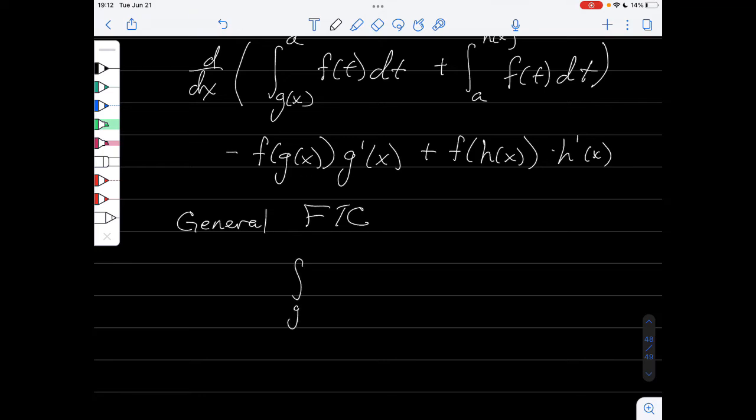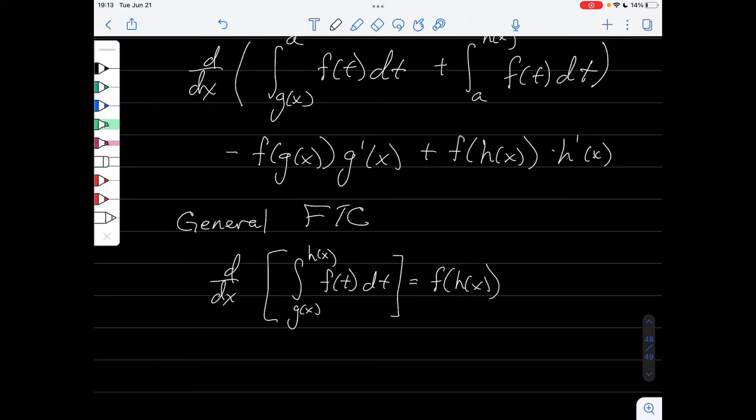So the integral from g of x to h of x of f of t dt. If I take this whole thing and then take its derivative with respect to x, this is f of h of x times h prime minus f of g of x times g prime. And this is probably the most general fundamental theorem of calculus you can get using the tools that we currently have.